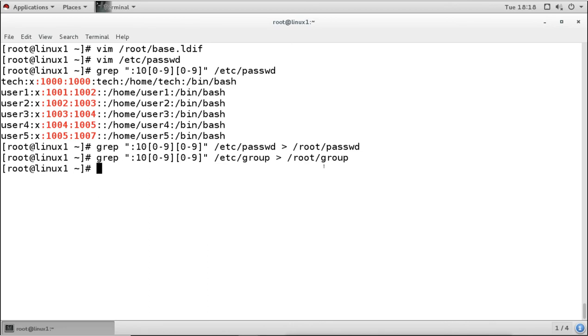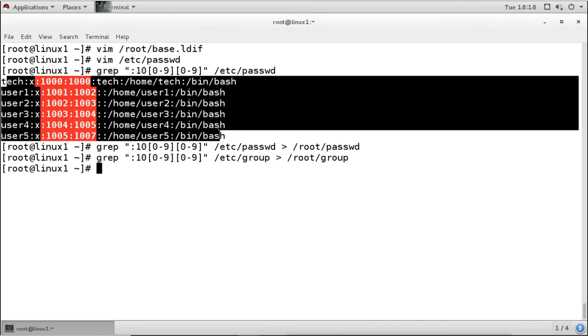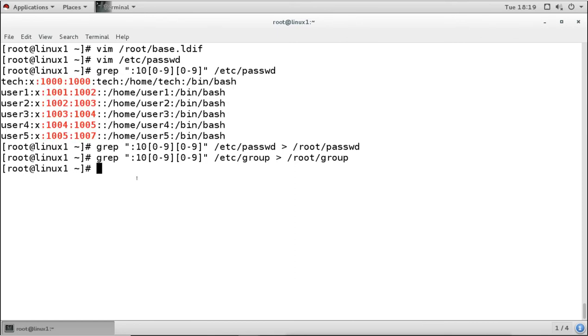Remember, in the files the information is still like this, but this is not the way of LDAP. Storing the information like this is the way of Linux, and that is why we use the migration tool. Now we will use the script, that is our migration tool script.